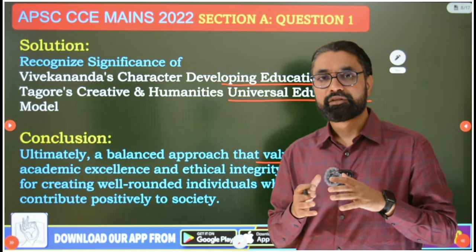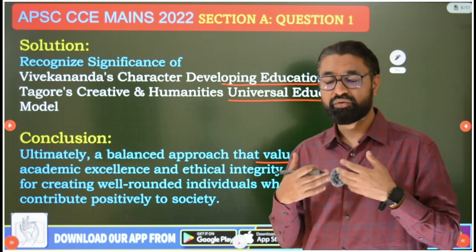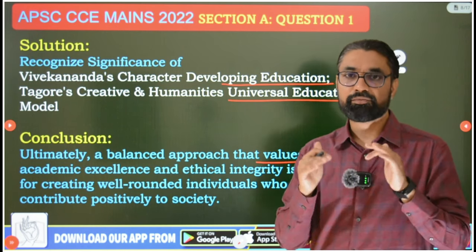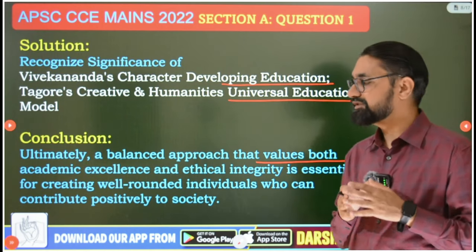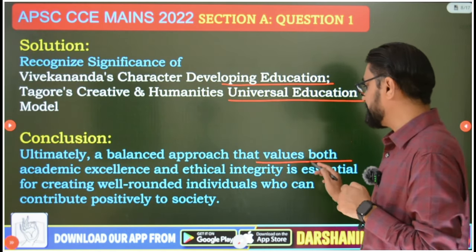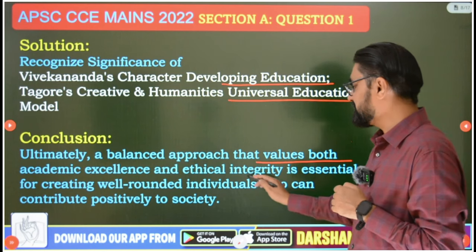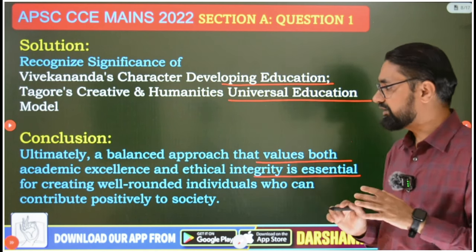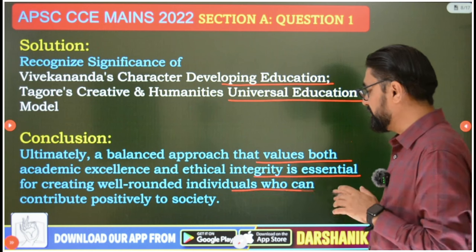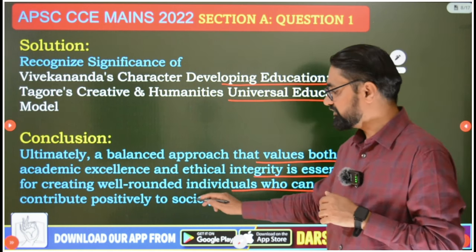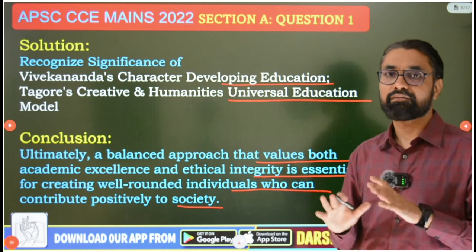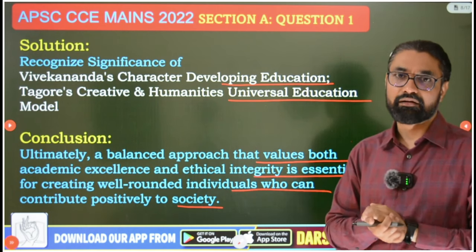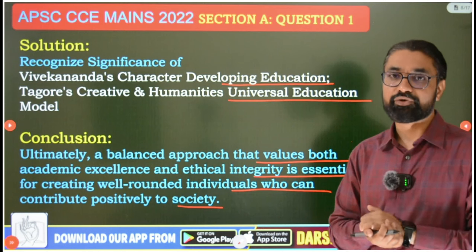And so if you want to create a better society, then there should be a balance between development of academic skills and value system. So ultimately a balanced approach that values both academic excellence and ethical integrity is essential for creating well-rounded individuals who can contribute positively to society. Okay, and that's how I will conclude my answer. I will complete or end this question.